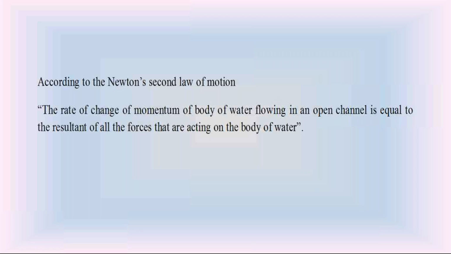I hope you remember that Newton's second law statement, not the equation, please. F is equal to ma is the equation derived from Newton's second law. But the Newton's second law statement is that the rate of change of linear momentum of a body is proportional to the resultant of all forces acting on the body, that is F bar proportional to dP bar by dt. That is the actual Newton's second law.